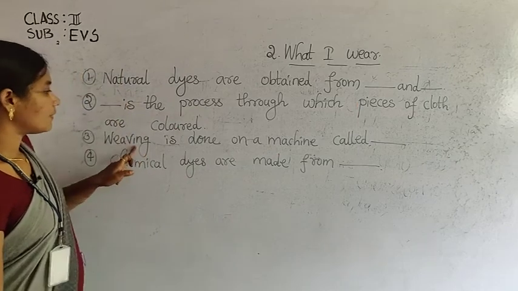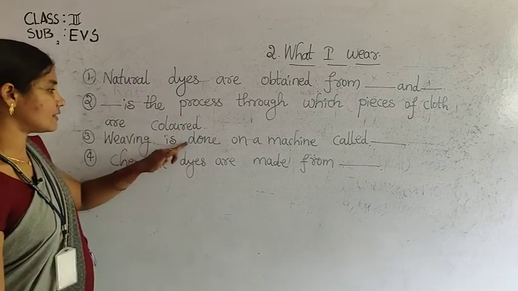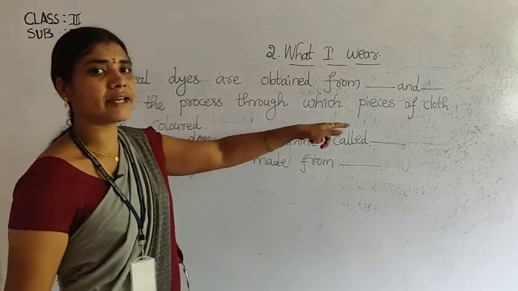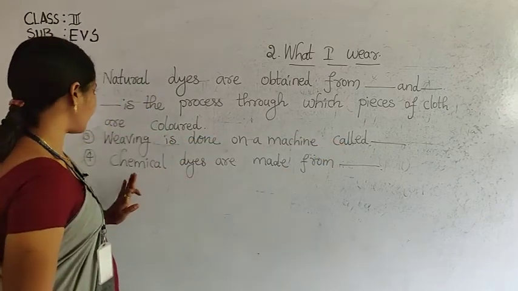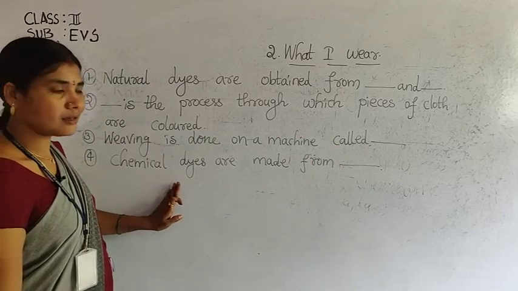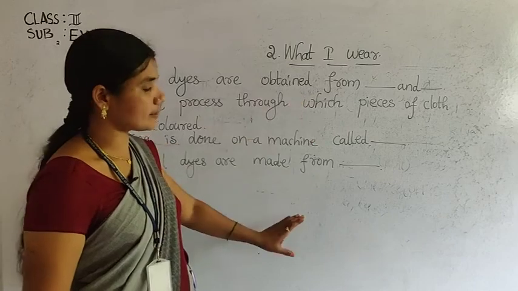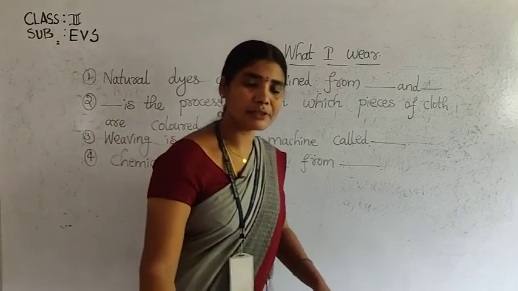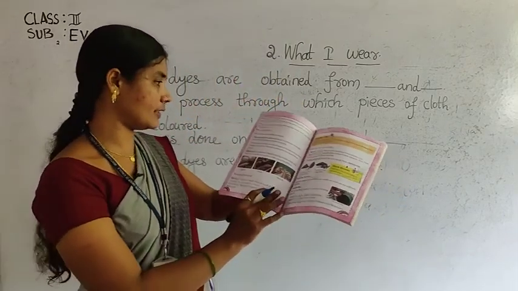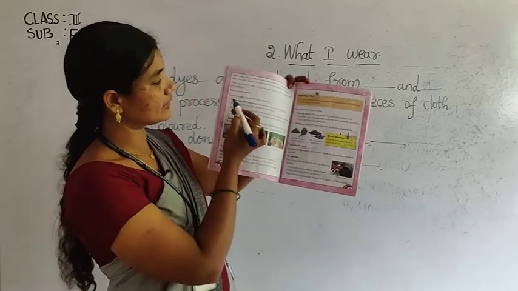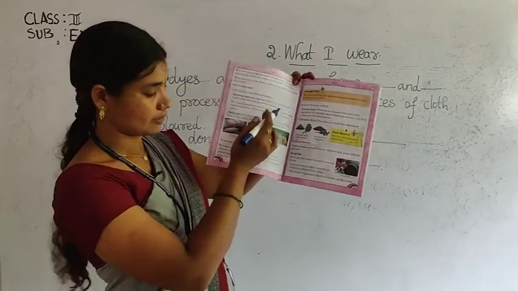Next, weaving is done on a machine called dash. Next, chemical dyes are made from dash. Write the answers properly. Which page is this topic on, children? Page number 10. We discussed how cloth is made.